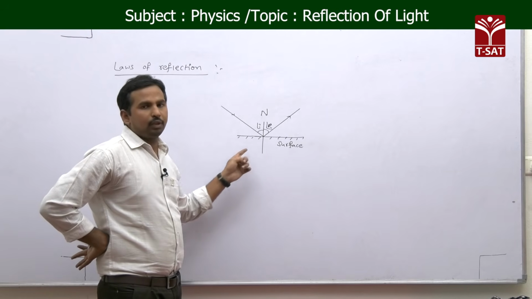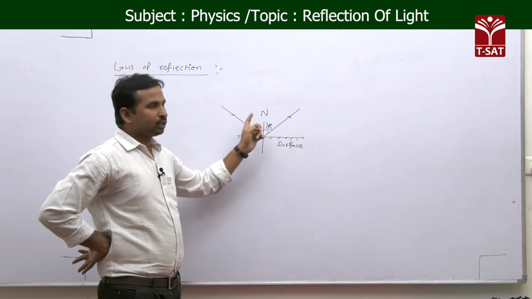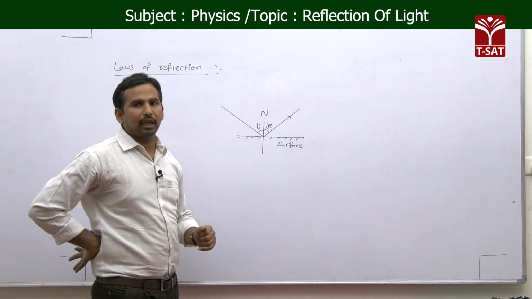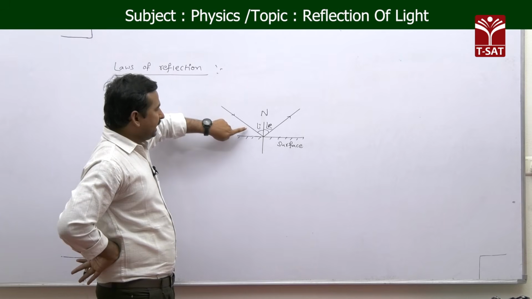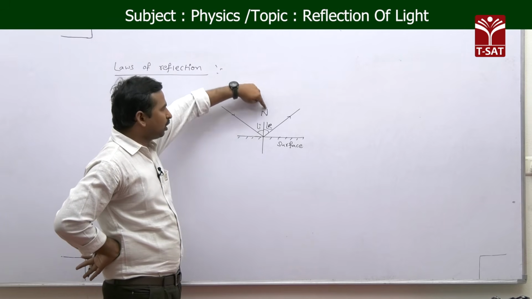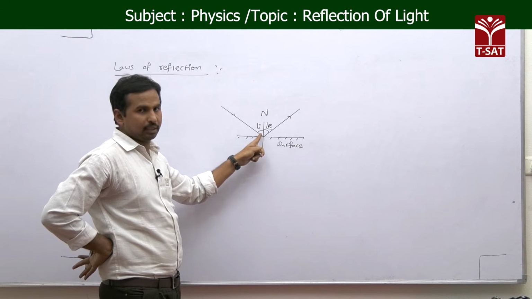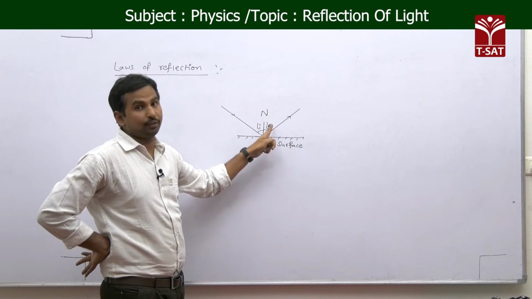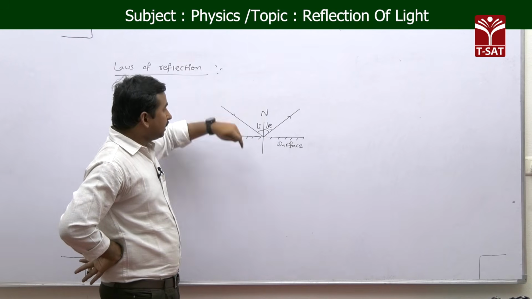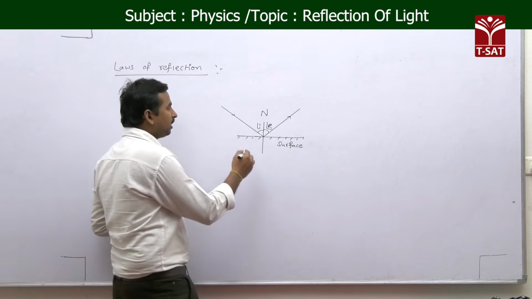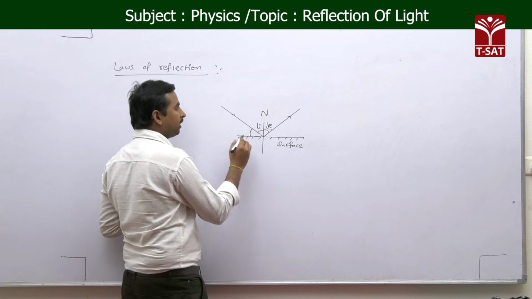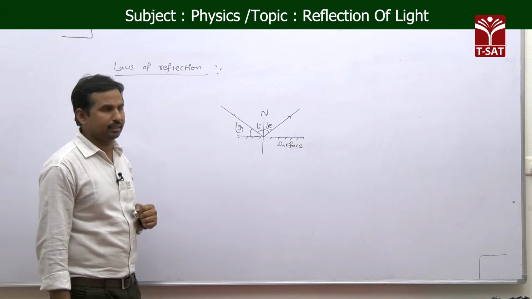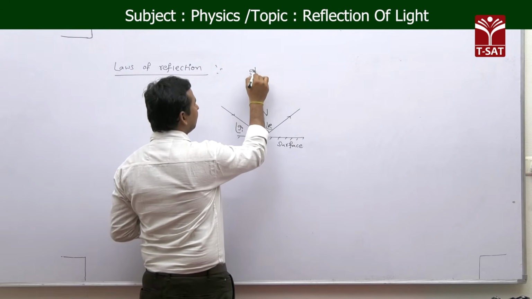Now we will see a very important one about the relation between the angles. We already know that the incident ray is making an angle with the normal, we call that the angle of incidence, and the angle made by the reflected ray with the normal, we call the angle of reflection. At the same time, this incident ray is also making an angle with the reflecting surface, that we call the glancing angle of incidence, glancing angle.